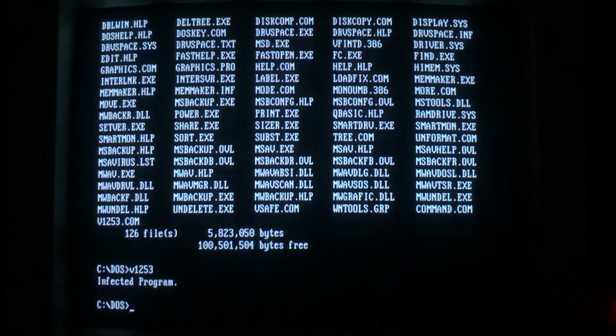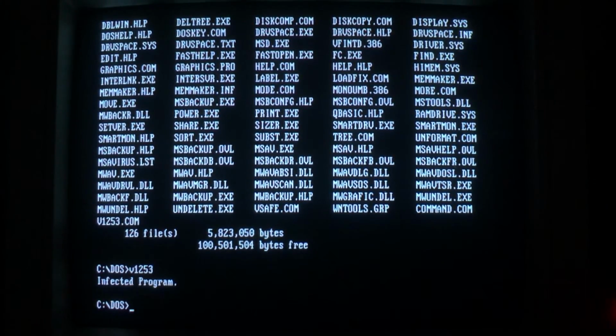When we run it, we can see it comes from some sample repository somewhere because it tells us infected program. Now this virus only infects .com files and attempts to infect the master boot record of hard disks and floppy disks. However, it doesn't check to see if the disk is write protected before it infects it, causing DOS to report an error message when it tries to infect a write protected floppy disk. Now unfortunately for V1253, that doesn't even work on my machine, as it doesn't attempt to infect the floppy disk drive at all. So all I can really show you is the file infection.